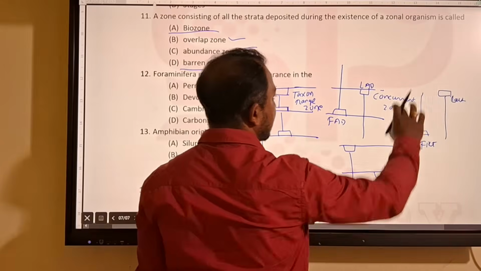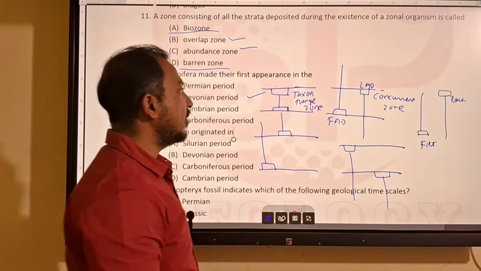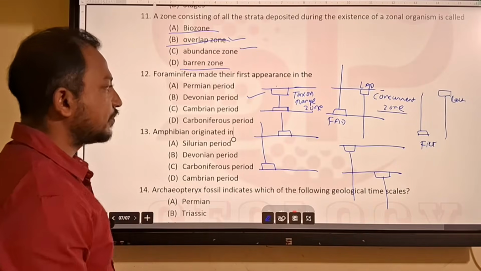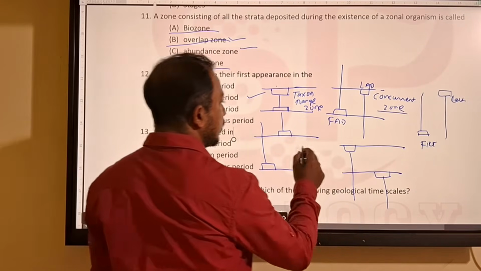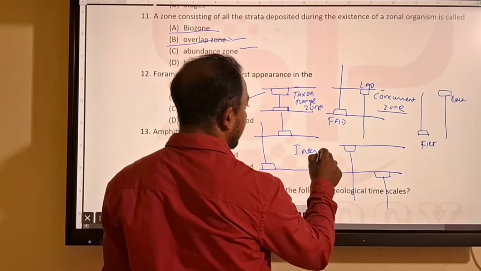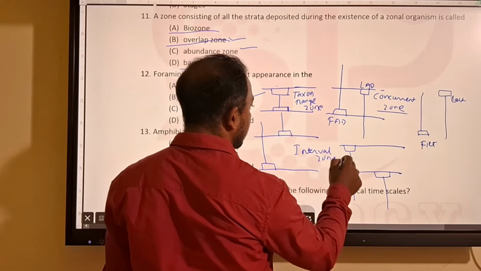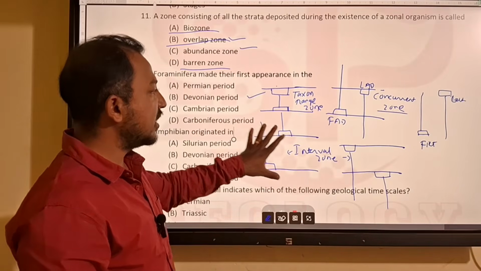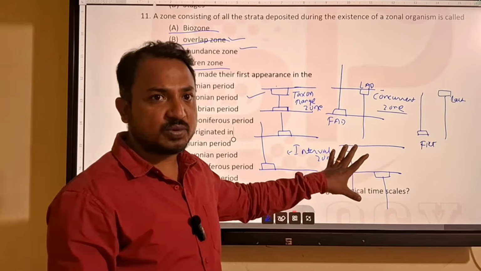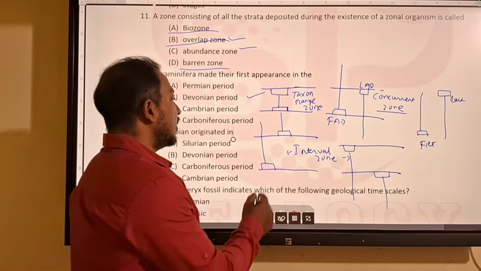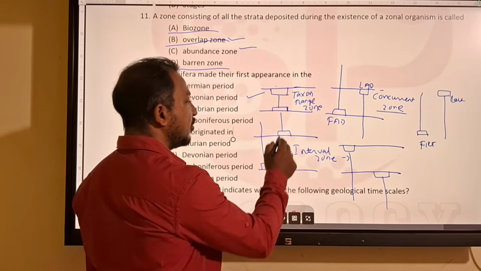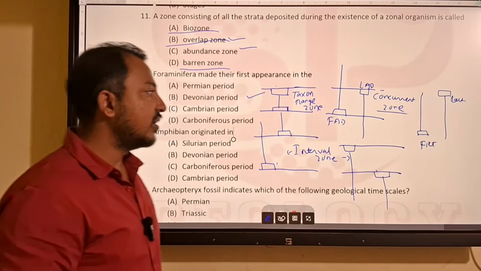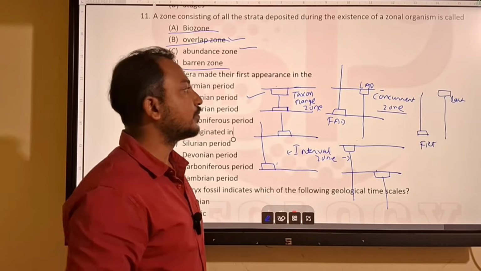They share a common region, which is called the concurrent zone, or overlap zone. Then these two are interval zones. They take the first appearances of two taxa or the last appearances of two taxa, and the region they bound is called the interval zone.